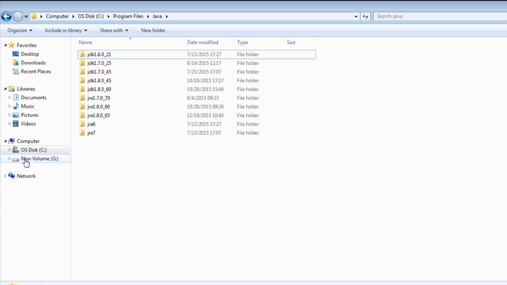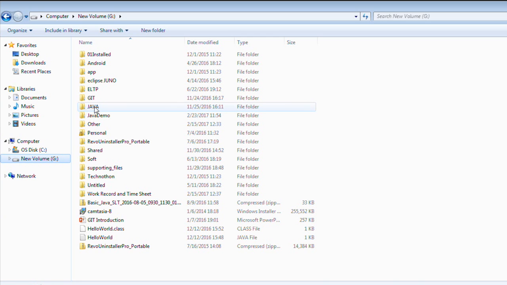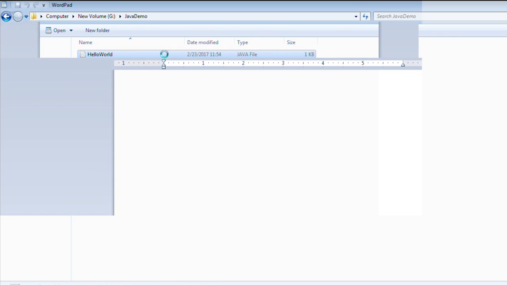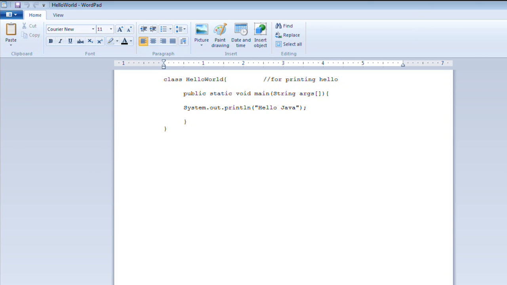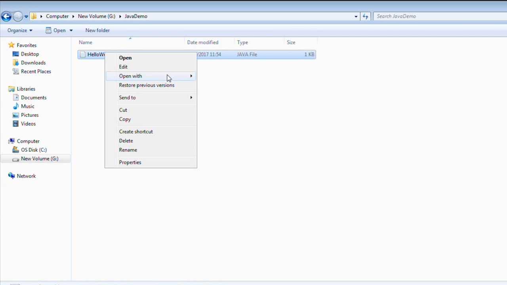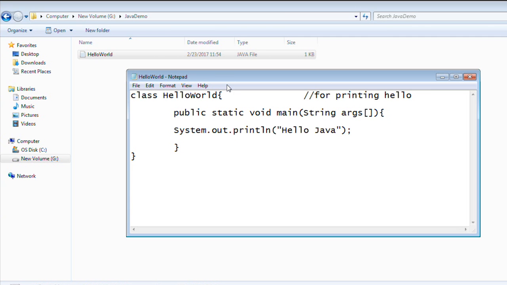If I go to G drive, inside Java demo we have the folder called Java demo. Can you see? Under this we have HelloWorld, and the type of this file is Java file. If you open this, it has the same program which we have recently written. I'll just open this with Notepad. Yes, the same program we have here.